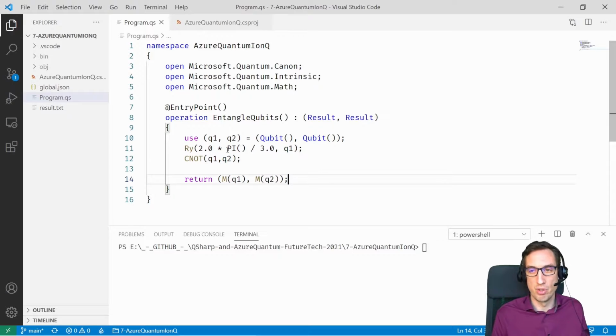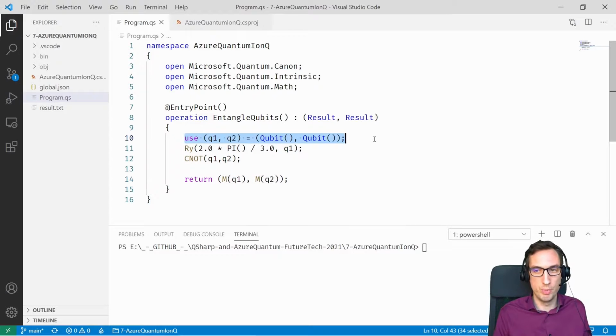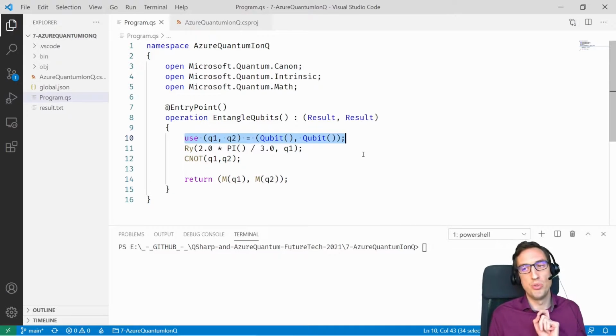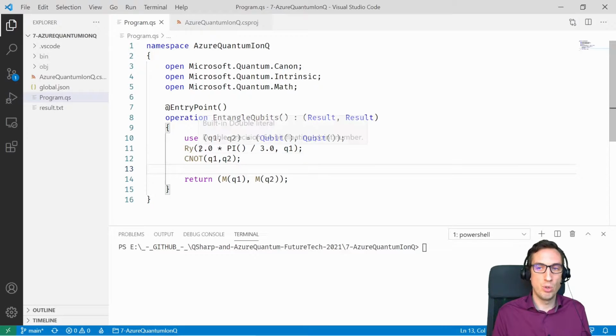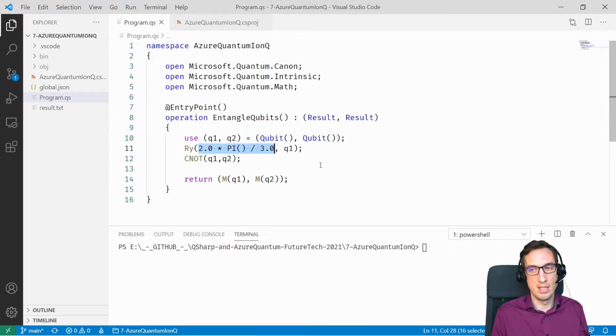an entanglement circuit. So I'm actually allocating 2 qubits, and instead of putting a qubit into perfect superposition using the Hadamard gate, I'm going to use a rotation around the y-axis. So again, this is the Bloch sphere, and I'm doing a rotation around the y-axis, and I'm going to do a rotation of 2 pi over 3 radians. So it's not in degrees, it's in radians, again, mathematics. But 2 pi over 3 radians is about 120 degrees, if I'm not mistaken.